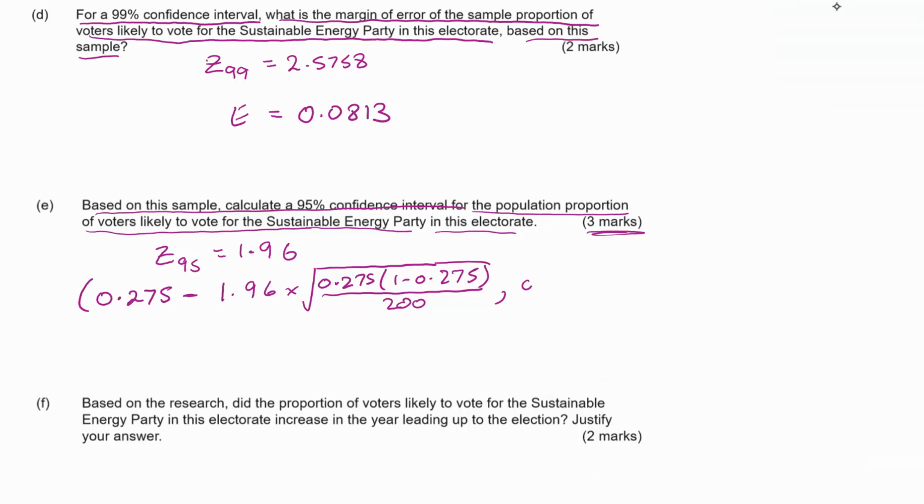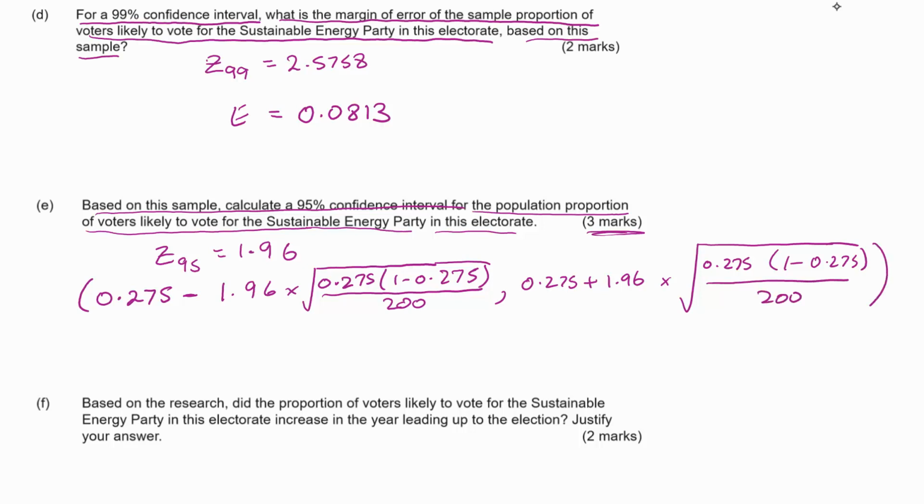So 0.275 plus 1.96 times that same square root. So 0.275 times 1 take away 0.275 all over 200.